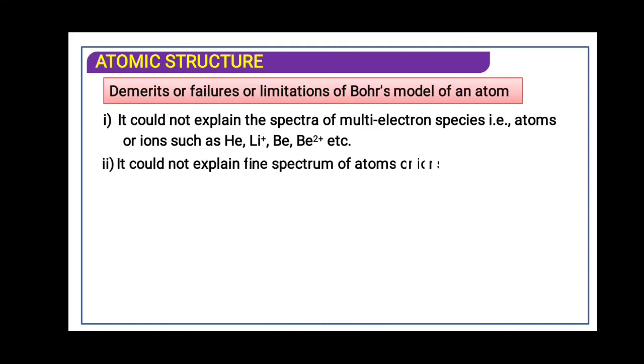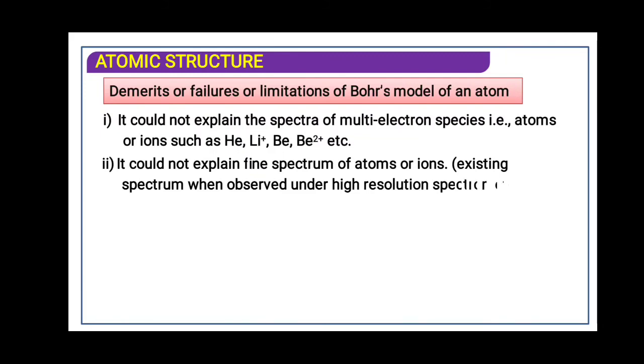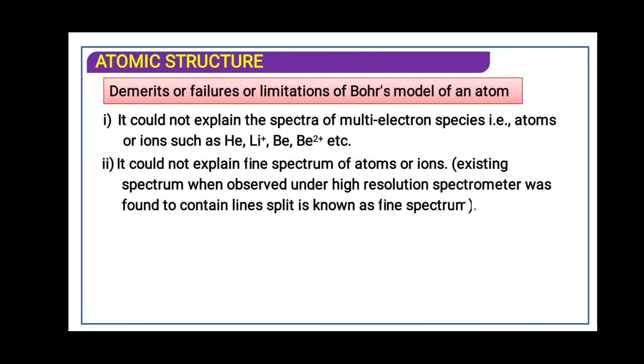It could not explain the fine spectra of atoms or ions. Spectra observed under a high resolution spectrometer were found to contain split lines, known as fine spectrum. Means from far away the spectrum looks like one line, but if you zoom in on one spectral line, it contains many spectral lines. If I draw a line like this, from far it is one, but when you zoom it, you find that it has many spectral lines. That was unable to be explained by Bohr. In other words, the hyperfine structure of the spectra was unable to be explained by Bohr.